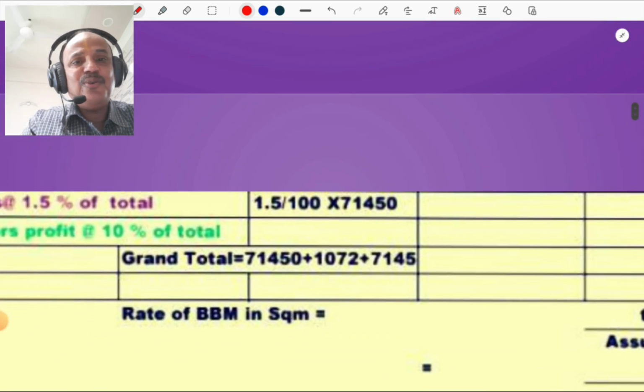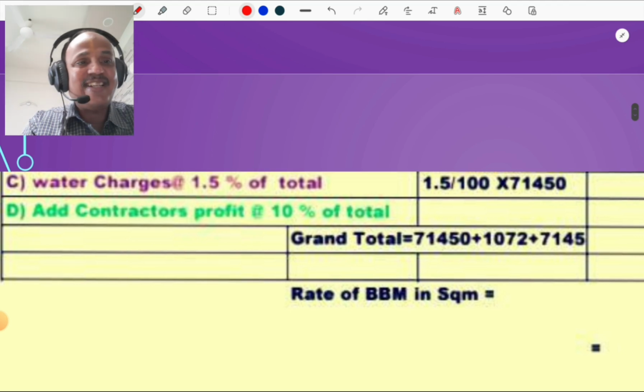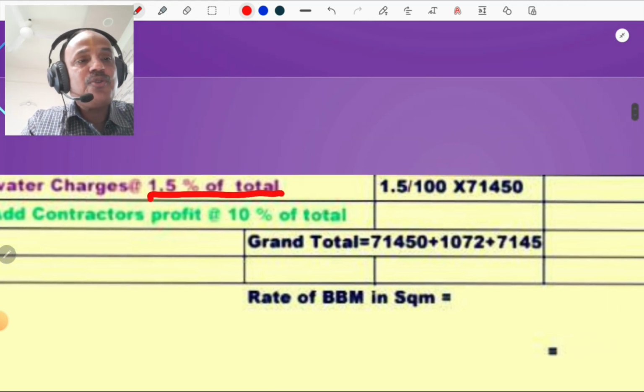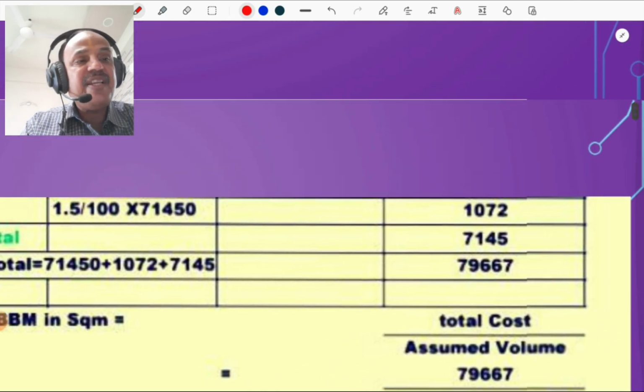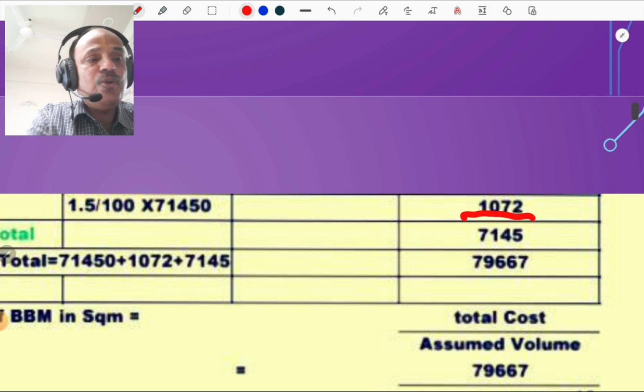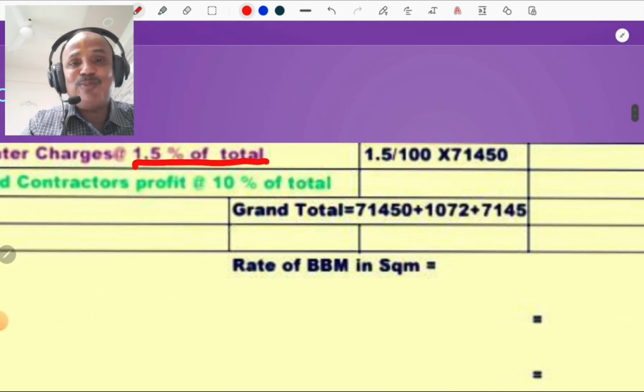Then we consider water charges. That water charges is 1.5% of the total. So 1.5% of 71,450 is 1,072. We consider that as water charges. Nowadays water is also precious.